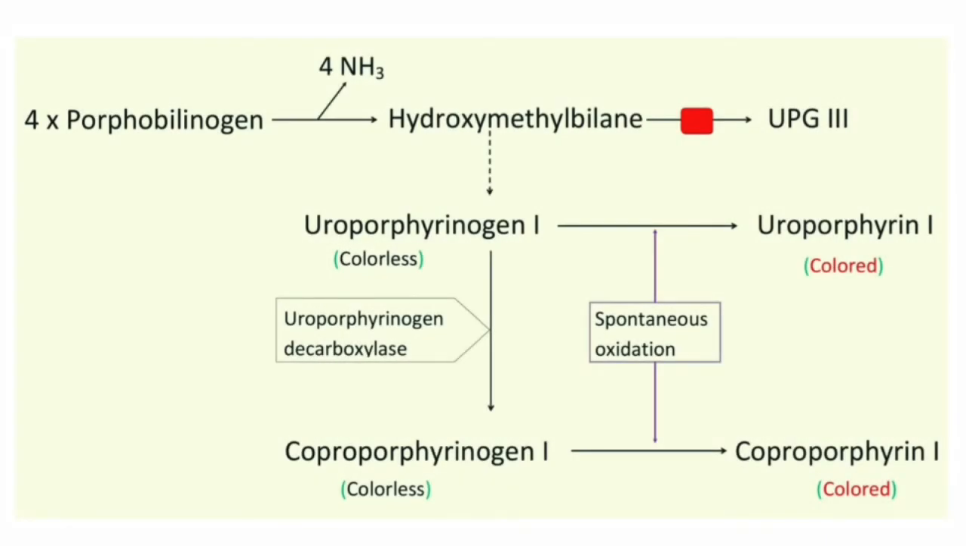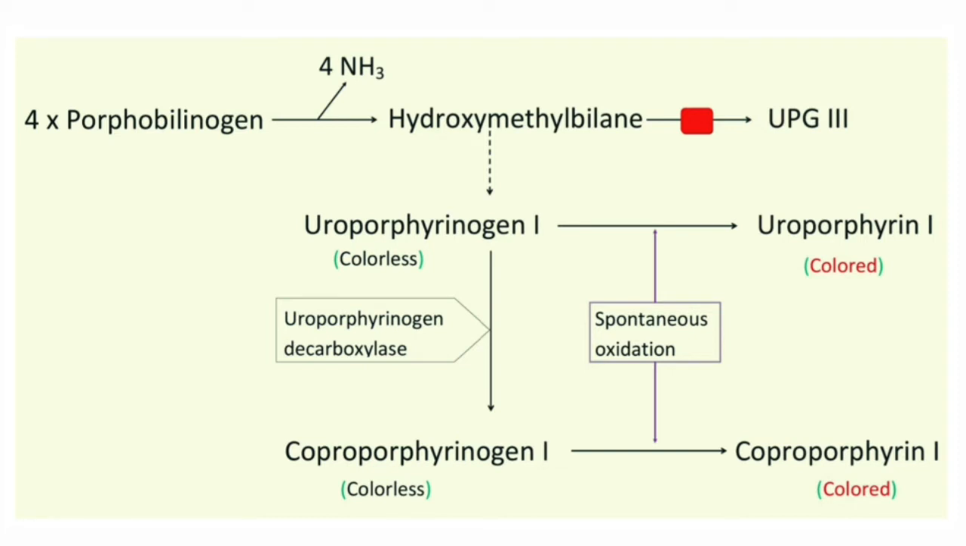Normally during this reaction, 4 molecules of porphobilinogen are converted into hydroxymethylbilane by deamination, and this hydroxymethylbilane is a very unstable compound which is further processed to uroporphyrinogen 3 by uroporphyrinogen 3 cosynthase. But here, due to deficiency of this enzyme, hydroxymethylbilane is not converted into uroporphyrinogen 3.